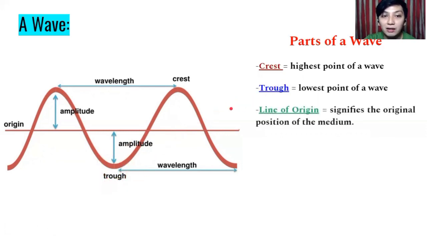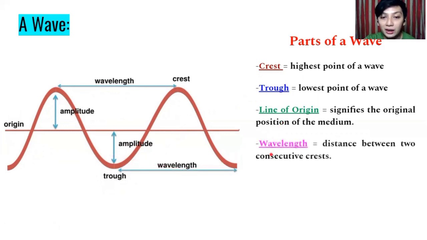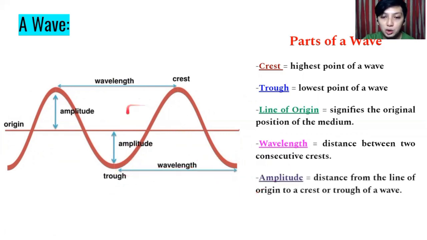And then we have line of origin, meaning to say where it started, kung saan siya nagsimula, signifies the original position of the medium. And then we have wavelength. Wavelength is the distance between two consecutive crests. So this is a crest, this is a crest, and then the distance between them is the wavelength. Even on the other side of it, between two troughs, okay, at the downside. And then we have amplitude. Amplitude is the distance from the line of origin to the crest or trough of a wave. So ito yun. Okay, this is amplitude, this is amplitude. Okay, so those are the different parts of a wave.